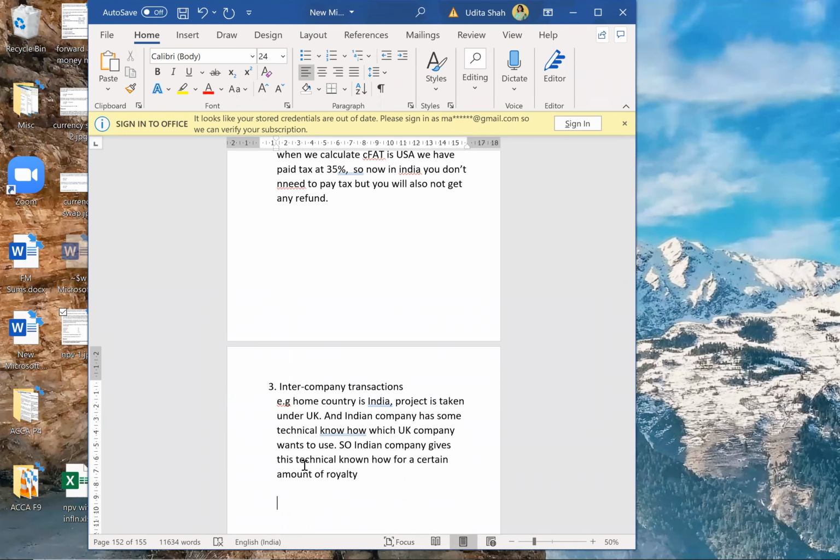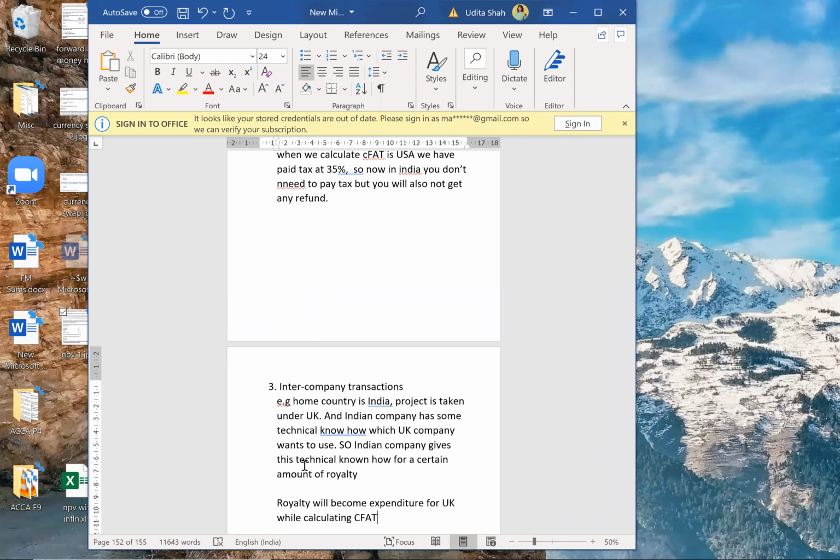So now pay attention. This royalty will become an expenditure for the UK company, yes or no? Because the Indian company is charging royalty. So royalty will become an expenditure for UK while calculating cash flow after tax. While calculating CFAT, after your fixed cost, so contribution minus fixed cost, PBDIT, after that first you will deduct the royalty.